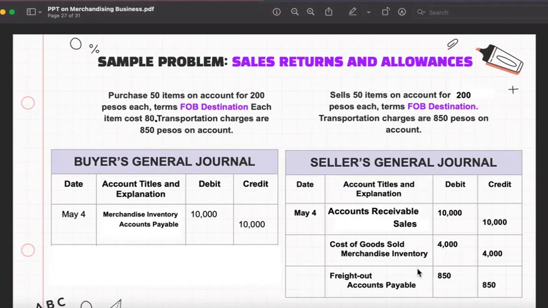And now, since he is the one who paid, he will recognize an operating expense out of that transportation cost. We debit freight out and credit accounts payable. So, simple lang, di ba? So, ganyan yung itsura pag FOB destination.